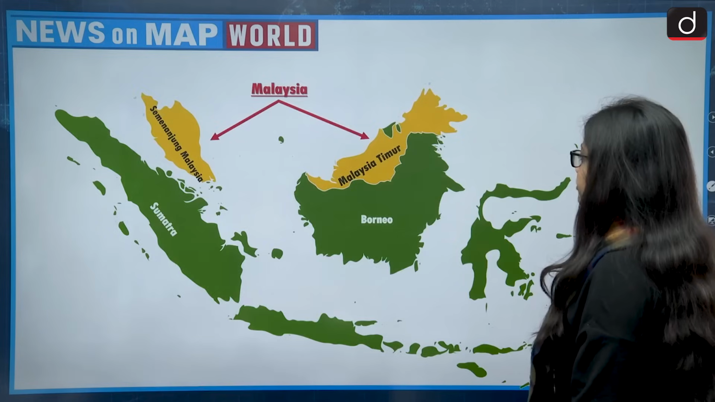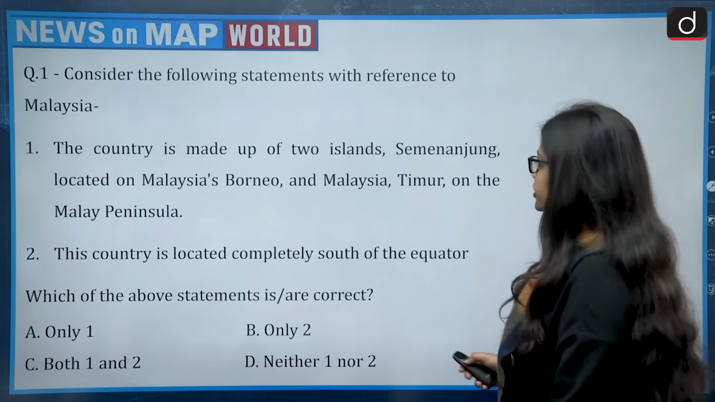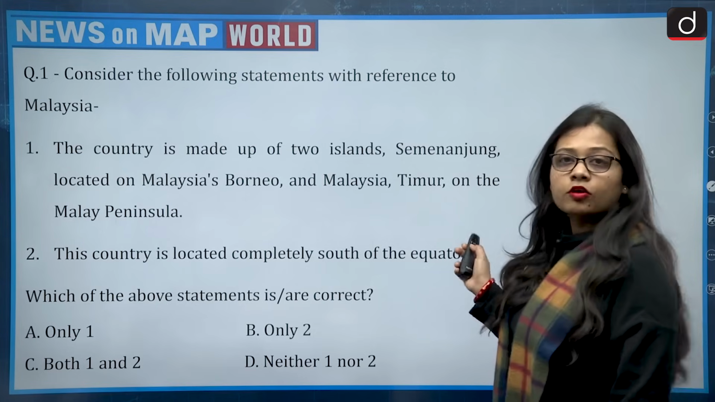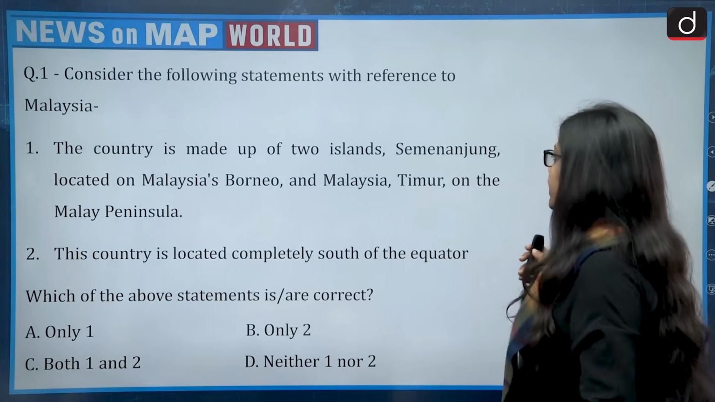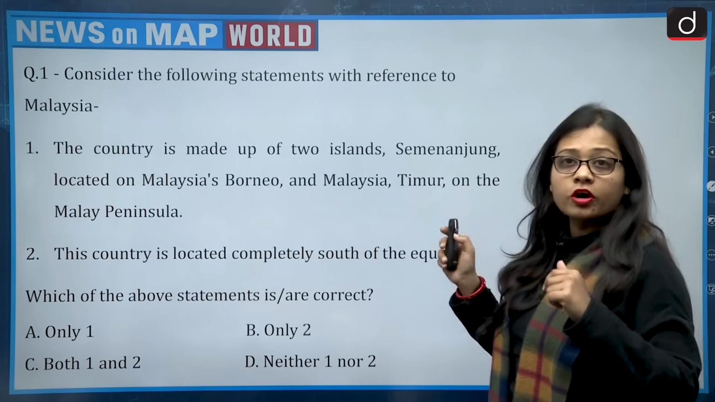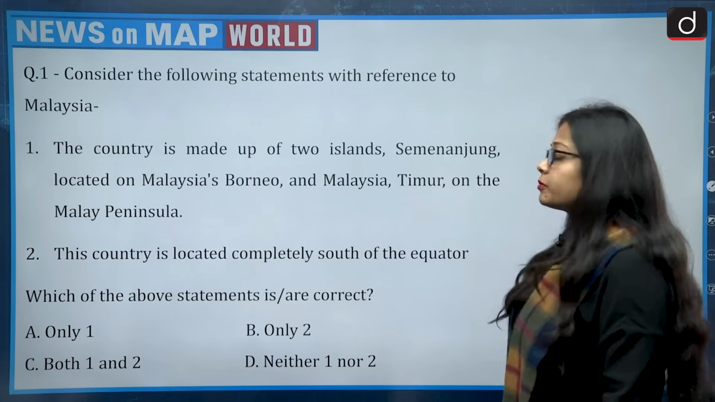So let's get back to the question. The statement that this country is located completely south of the equator is wrong, because it is located to the north. The country is made up of two islands. This part is correct. Semenanjung Malaysia located on Borneo is wrong; it is located on the Malay Peninsula, and Malaysia Timur on the Malay Peninsula.